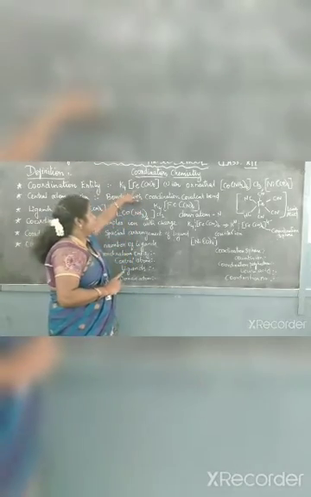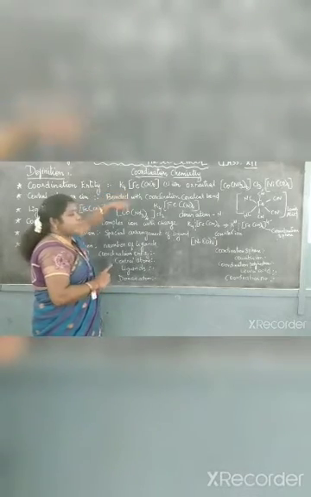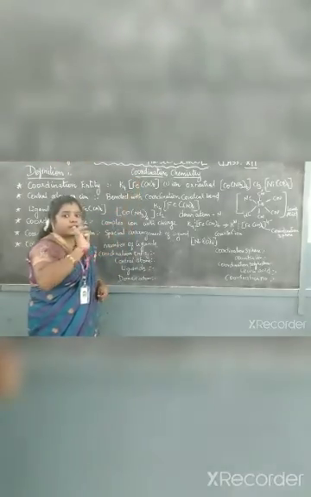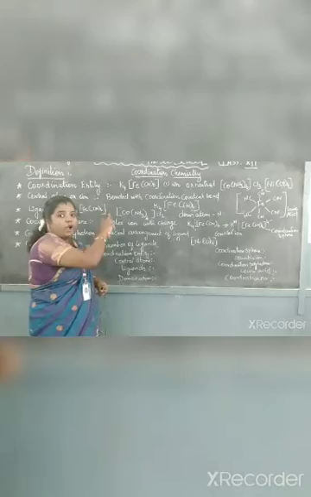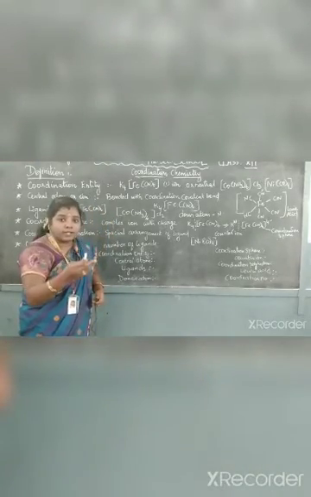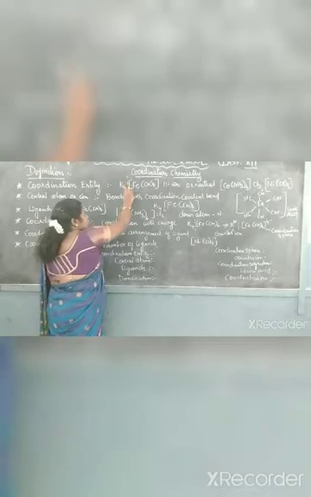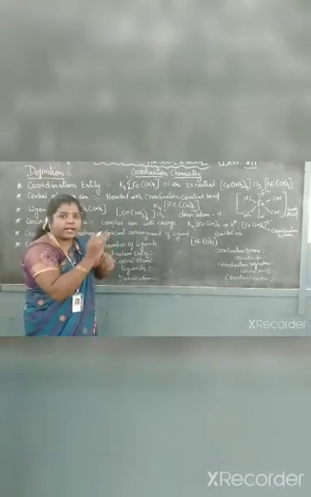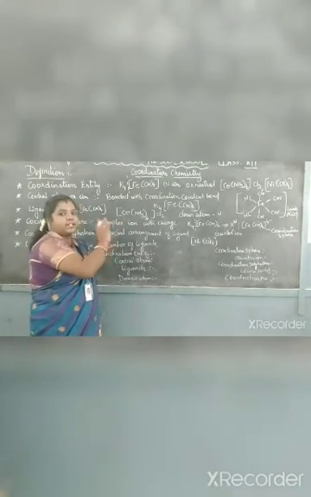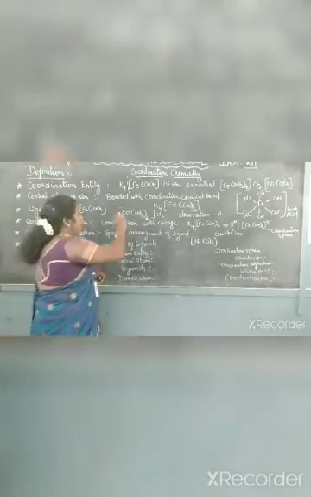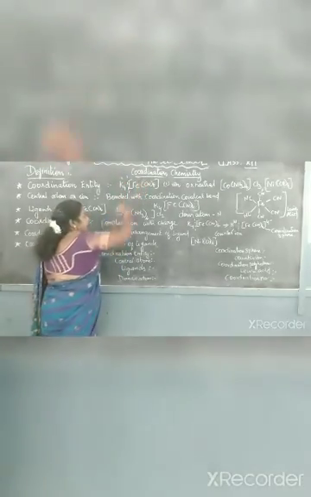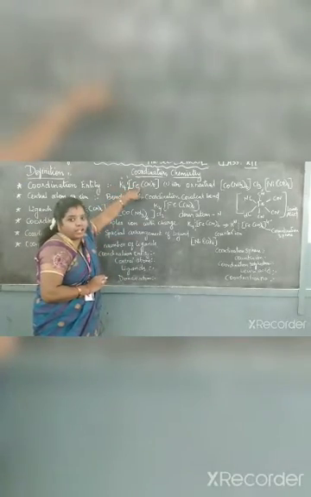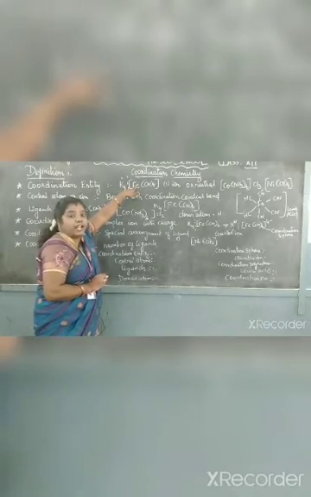If you see the first compound, how can you split it? It is not able to split inside the bracket, so that is why it is a complex compound. If the compound is dissolved in water, how will it be dissociated? It will be dissociated into two forms: one is the part present inside the square bracket, the other is outside the square bracket. Here it is a cation, here it is an anion. So what is the counter ion here? The complex is in the cationic form, so the counter ion is anionic.